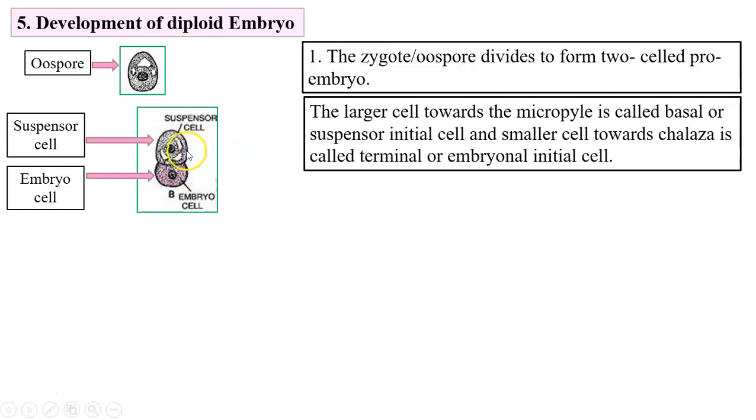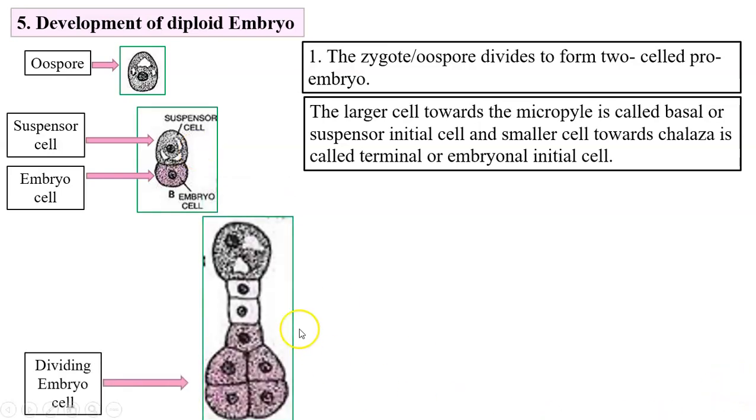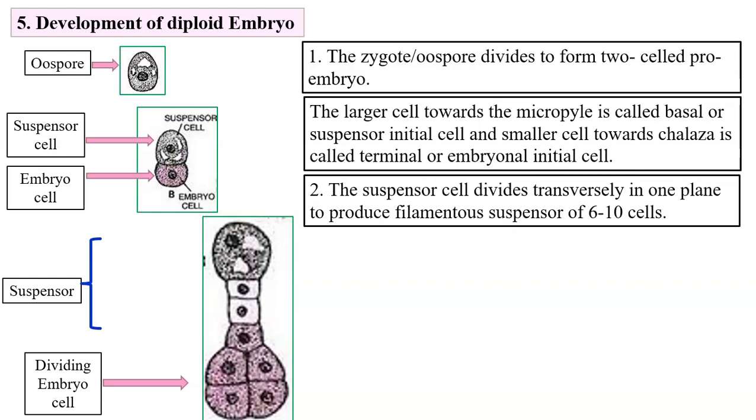Now we will see first what happens to this suspensor cell. It will form suspensor. Suspensor is this filamentous structure. The suspensor cell undergoes repeated divisions, but only in one plane, transverse plane, and 6 to 10 cells are formed in a filamentous manner, and the structure is called suspensor.